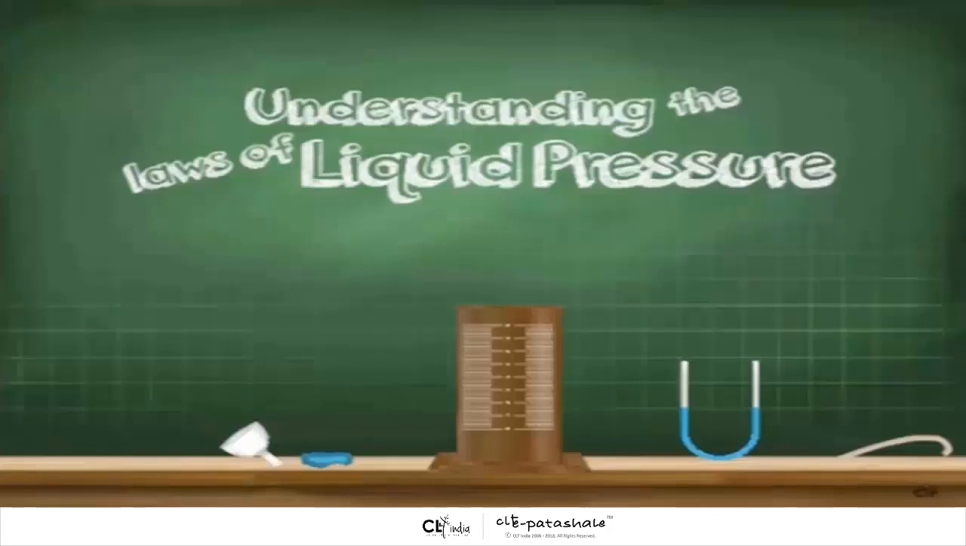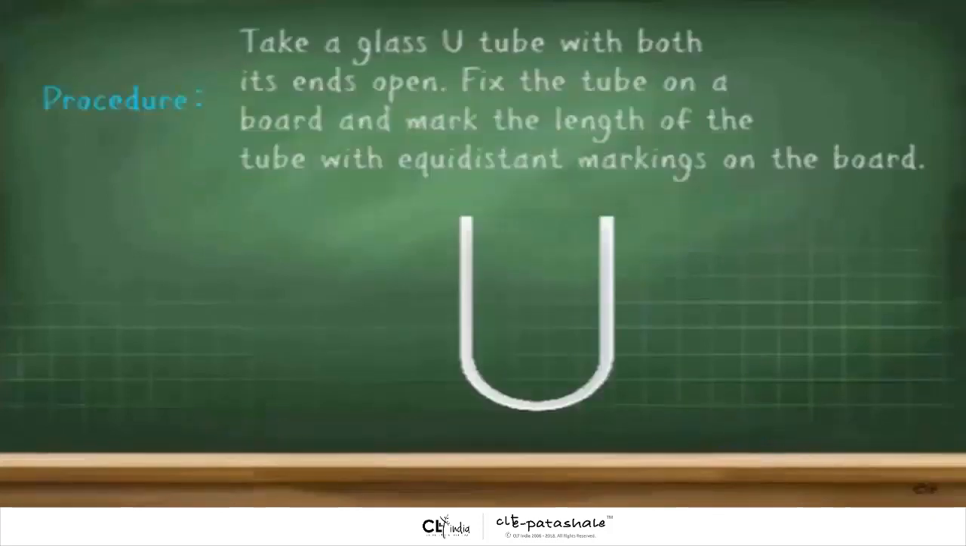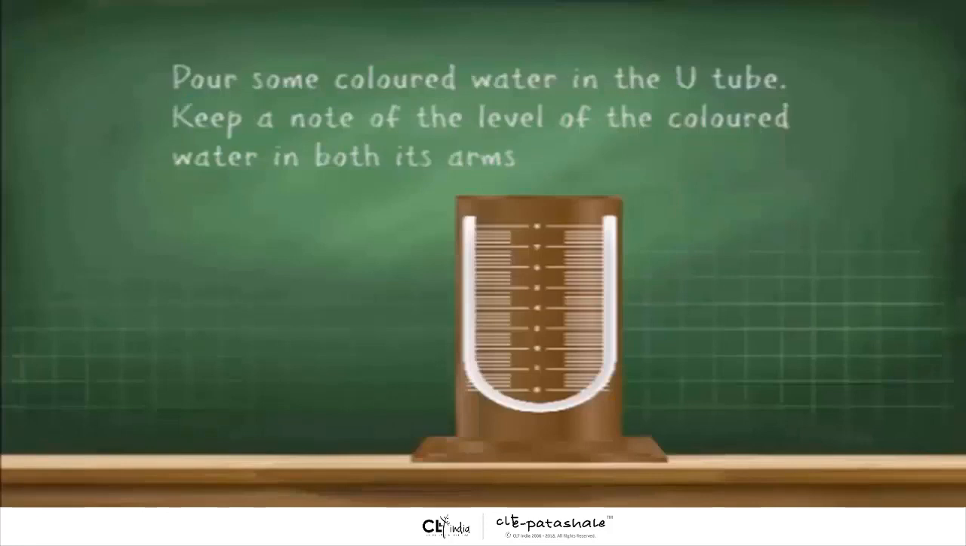Understanding of the laws of liquid pressure. Take a glass U-tube with both ends open. Fix the tube on a board and mark the length of the tube with equidistant markings on the board. Now pour some colored water in the U-tube. Keep a note of the level of the colored water in both its arms.